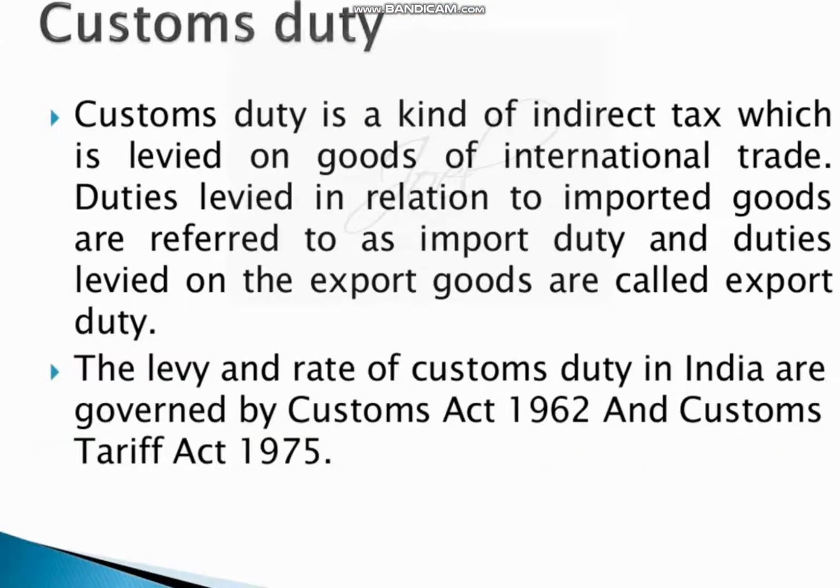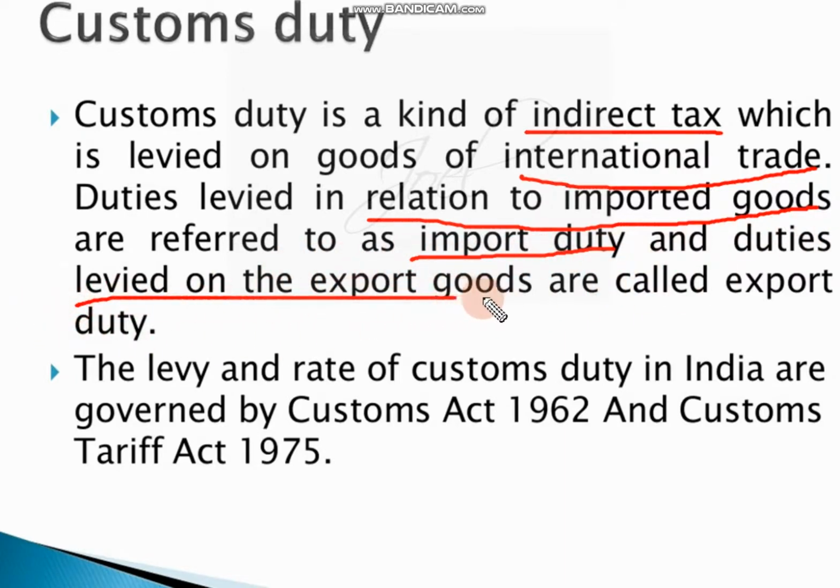Yes, we'll see now one meaning or definition. Customs duty is a kind of indirect tax. Again, same thing what we studied in the previous slide, which is levied on goods of international trade. Duties levied in relation to imported goods are referred to as import duty.